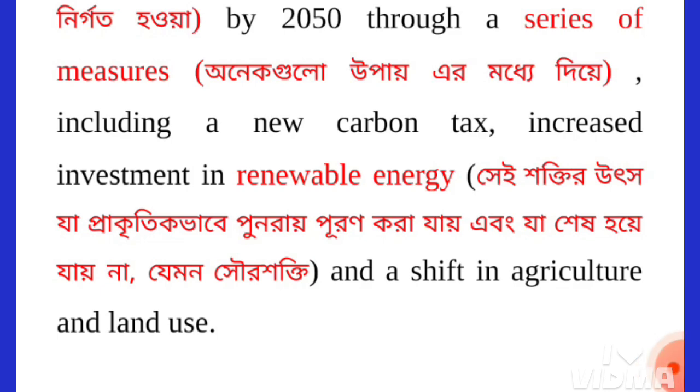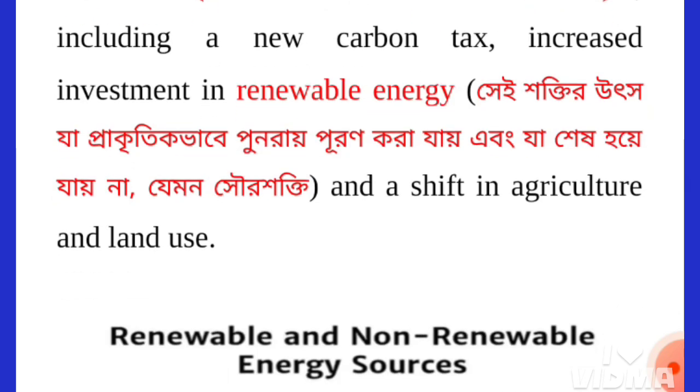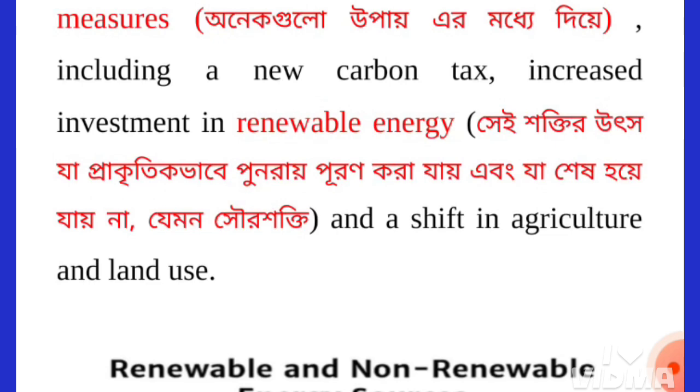Okay, non-renewable energy is burning petroleum, using natural oils, etc. They are non-renewable energies and they will be exhausted after many years. But renewable energy cannot be ended. For example, solar power system, solar energy is renewable energy. Biomass energy, wind energy, these are all renewable energy, and we can use this renewable energy for many years. That is why the government is giving importance to create this type of renewable energy.